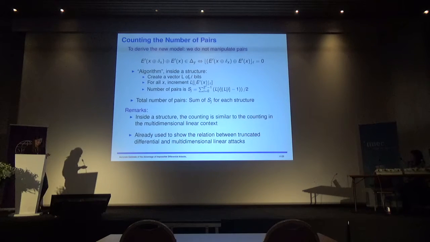In the impossible differential context, false alarms are brought by the random permutations, for which, when using n messages, we're not able to find a pair fulfilling the truncated differential. And using the previously defined approach, the problem of finding pairs is equivalent to the problem of finding collisions in the vector L. This approach has actually a link with the approach that was developed previously by Céline and Kaisa for linear attacks, because indeed the number of computed pairs in the structure is linked to the computation of the chi-square for the multidimensional linear case.